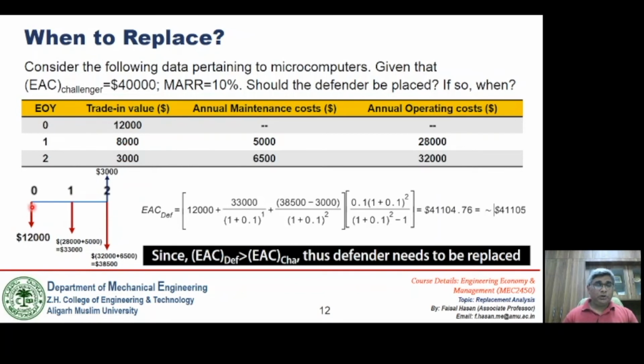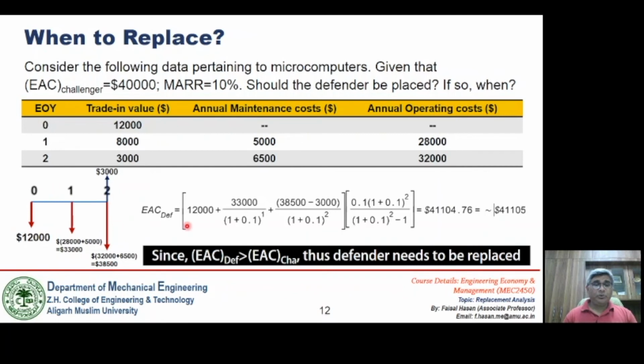So the purchase price and the salvage value we have shown on the cash flow. Now when it comes to annual cost, the annual cost for the first year of operation is 5,000 plus 28,000, so this will be 33,000, and for the second year of operation it will be 6,500 plus 32,000, so it will be 38,500.